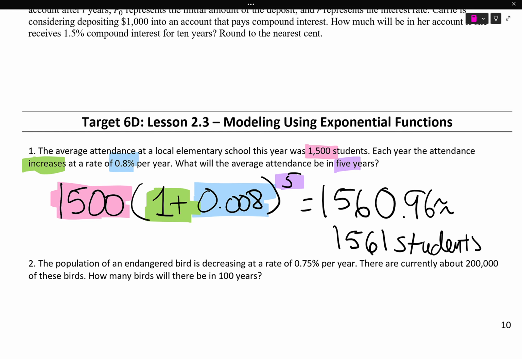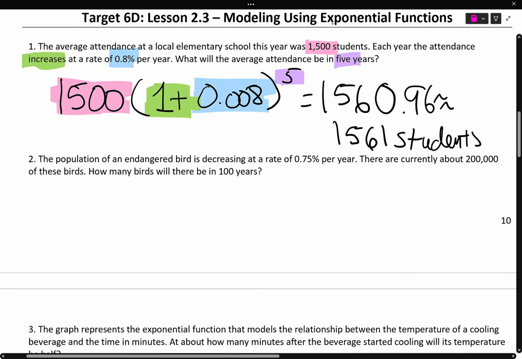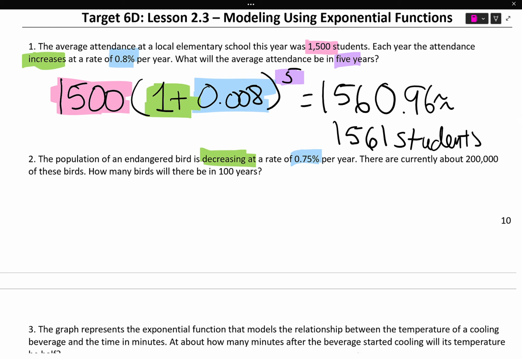Number 2. The population of endangered birds is decreasing, important, at a rate of 0.75% per year. Again, it's a percent even though it's written as a decimal. There are currently about 200,000 of these birds. How many will there be in 100 years? Let's write it down. So we got 200,000, 1 minus, since it's decreasing.